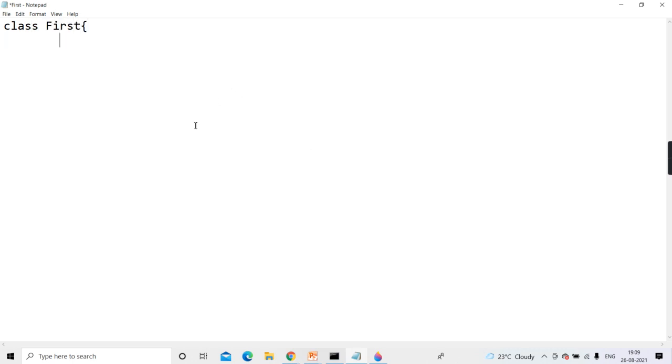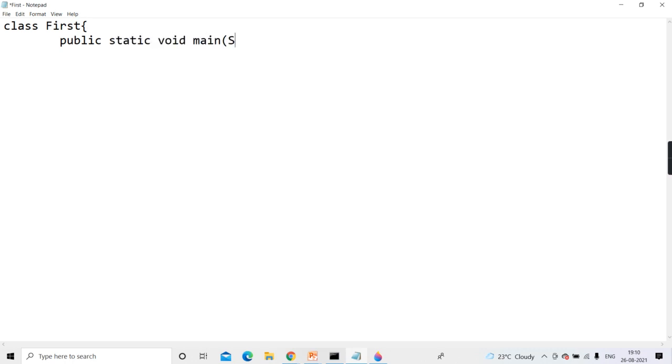Now we will type a very simple program, class first. Please don't make confusion that whatever the file name, that only you have to give to the class name. There is no such hard and fast rule that the class name and the file name have to be the same, and in one file you can type any number of classes. The only rule is, if you have created a class as public, then you have to give the name of the class to the file name. Clear?